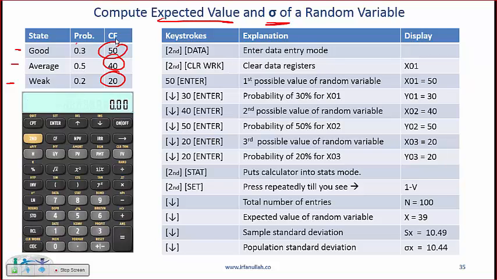Now, does this cash flow have a variance or is it constant? Clearly it has a variance, but each of these cash flows is not equal probability. There are different probabilities. When you have different probabilities, you can still calculate the expected value and variance. Expected value is simply 0.3 into 50 plus 0.5 into 40 plus 0.2 into 20. And the variance is a measure of how spread out this data is. And I would recommend that you do this using the calculator.